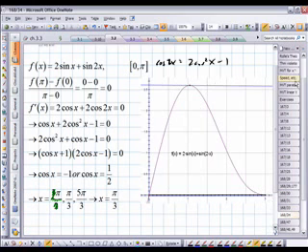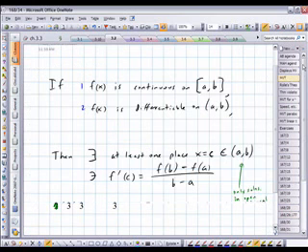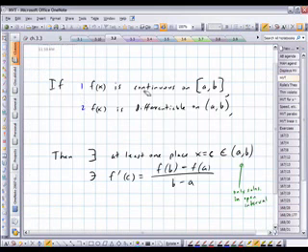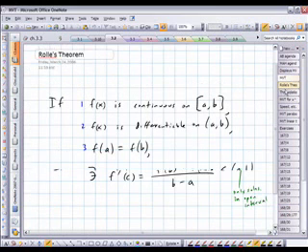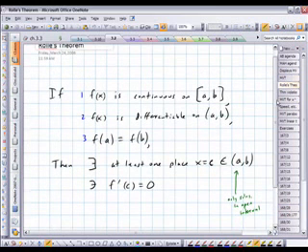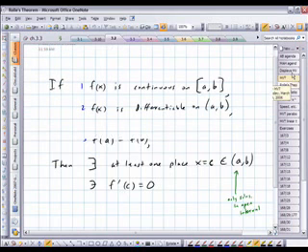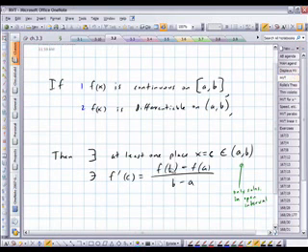Okay, back to mean value theorem one more time, and then we'll look at Rolle's theorem. Mean value theorem, you have 2 hypotheses, continuous and differentiable. Now notice the slight difference for Rolle's theorem. For Rolle's theorem, you add a third hypothesis, and that is that the endpoints have the same y value. Then there exists at least one place, x equals c, on the open interval a to b, where the derivative is 0, which makes perfect sense since for mean value theorem, if f of a was equal to f of b, this slope would be 0.